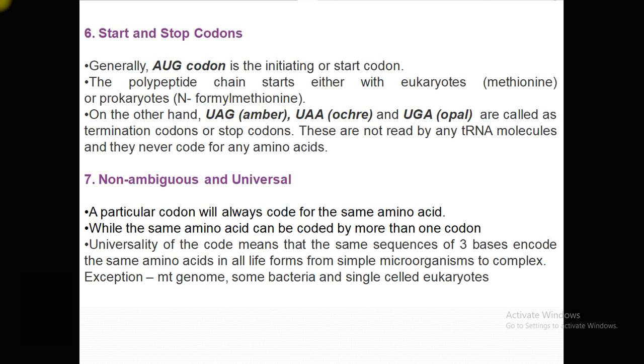Universality of the code means that the same sequence of 3 bases encodes the same amino acid in all forms of life, from prokaryotes to eukaryotes, from single-cell organisms to multicellular organisms like humans, with the exception of the mitochondrial genome, some bacteria, and single-celled eukaryotes.